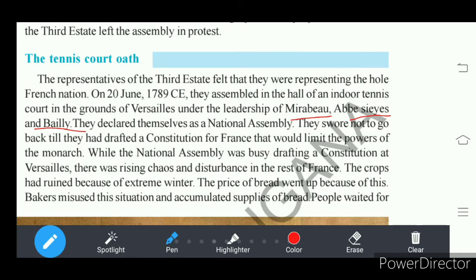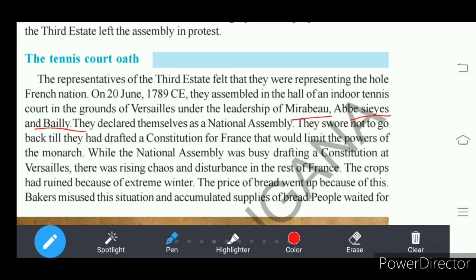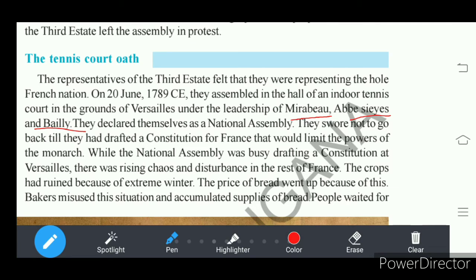Under their leadership, third estate representatives gathered at a tennis court on 20th June 1789, Common Era, and there they gathered for preparing a new constitution for the French.